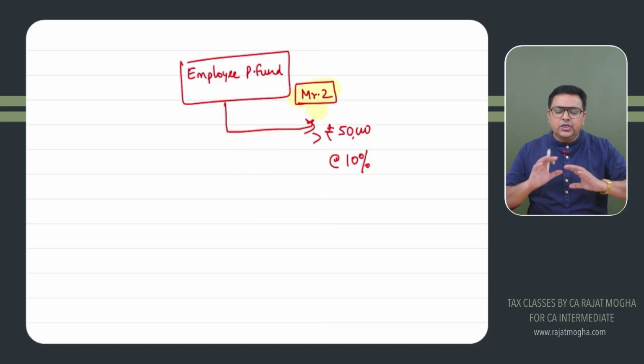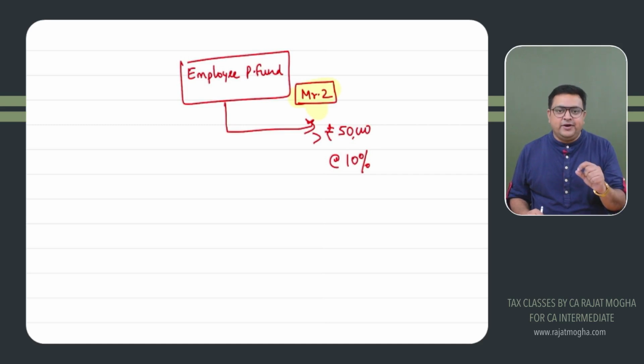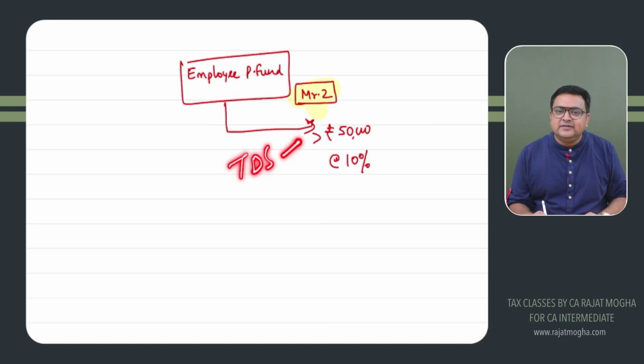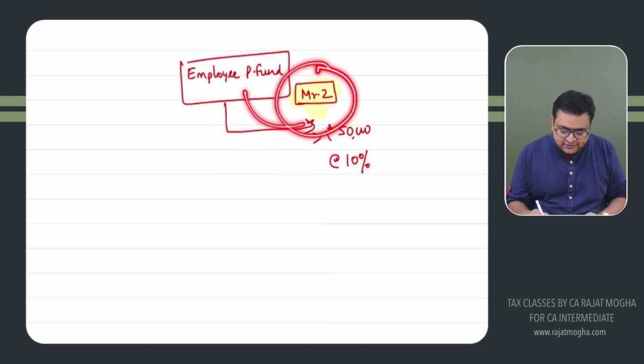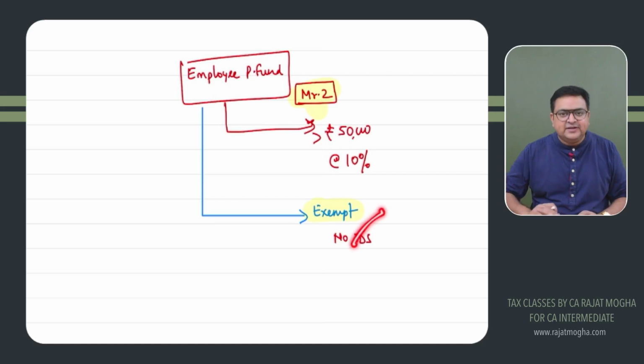Got it? Not a very important section, but yes, we never know when the examiner can ask it. So please remember, more than 50,000, 10%. One very important point: TDS would only be applicable under this section if the amount which Mr. Z is withdrawing is a taxable amount. Let's say the amount he is withdrawing is an exempt amount, then in that case no TDS will be deducted, even if the amount is more than 50,000, doesn't matter.